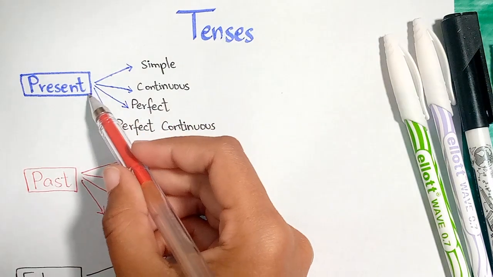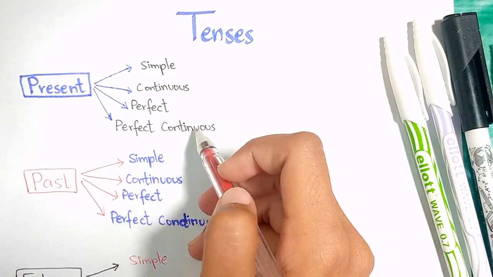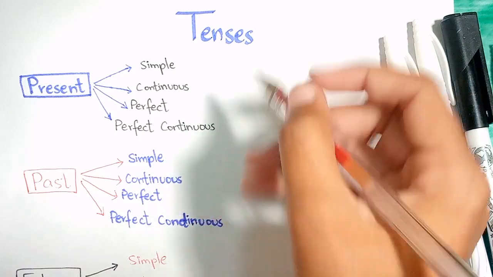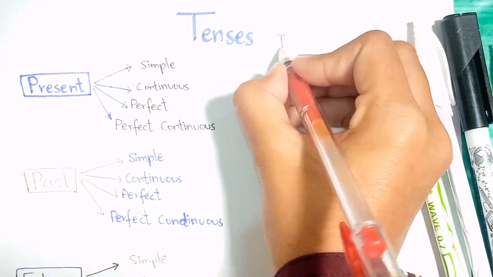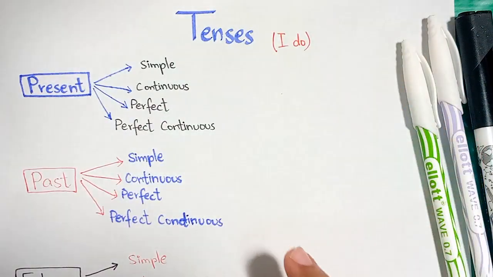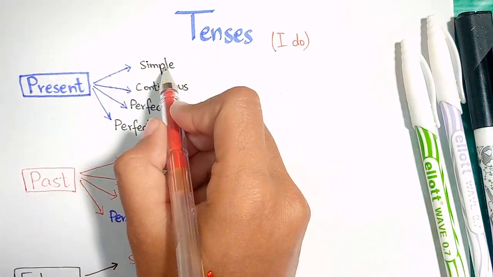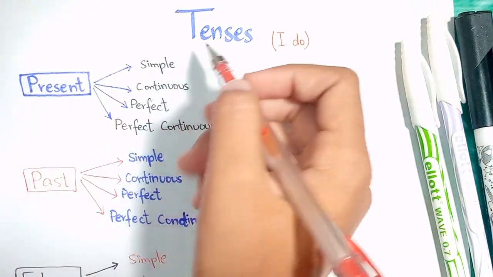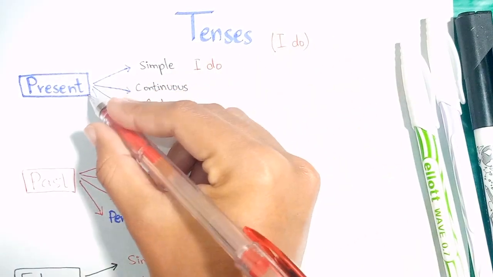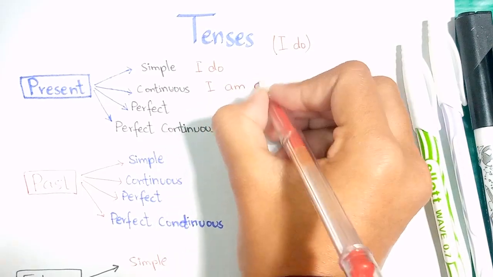We have the present tenses with the simple, continuous, perfect, and perfect continuous. Here I will write only one sentence, I do, and I will complete all the sentences according to this. So first we have the present simple, meaning present indefinite. I will simply write it I do, but when it changes into present continuous it will become I am doing.